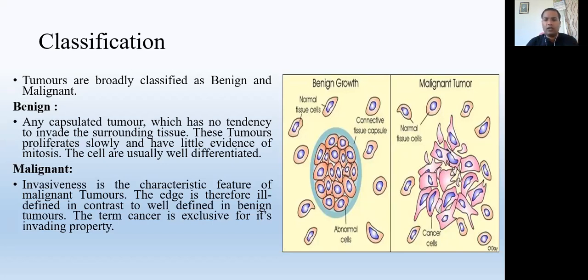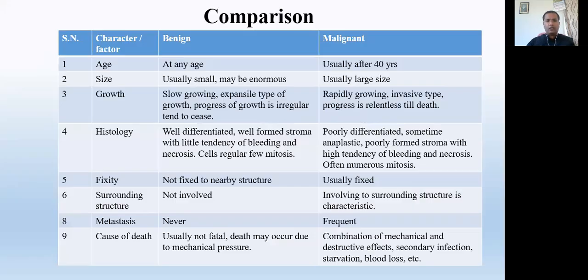It is fast growing, developing from one organ to another, one system to another, and spreads throughout the body in the later stage. This is the main and basic difference between the two types of tumors, benign and malignant. Here is some comparison between benign tumor and malignant tumor.